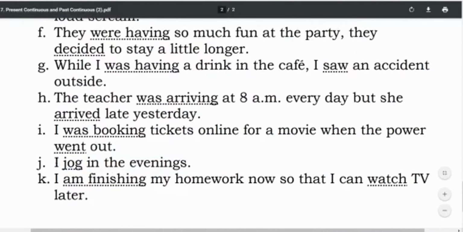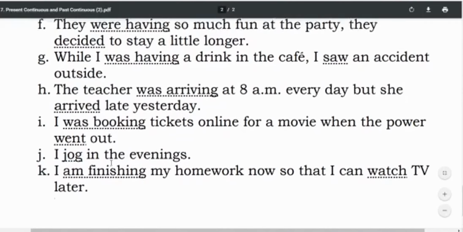I jog in the evenings. Now please note, in this sentence you may get confused about why we don't write I was jogging, because you can see it is a very simple sentence and it is a kind of habit which a person, that is I, always does in the evenings. So I jog in the evenings.